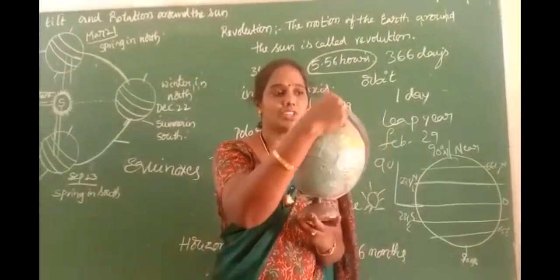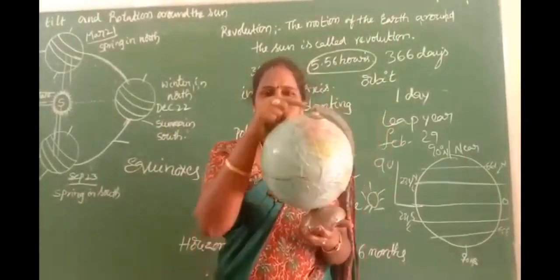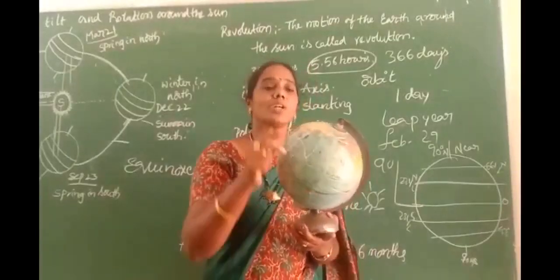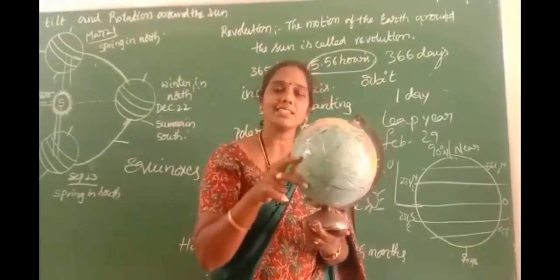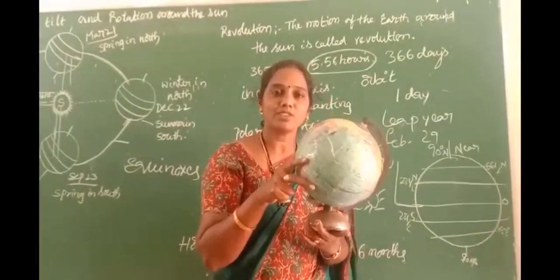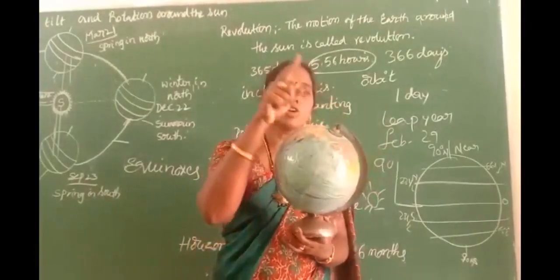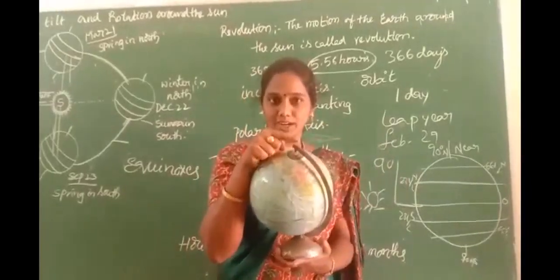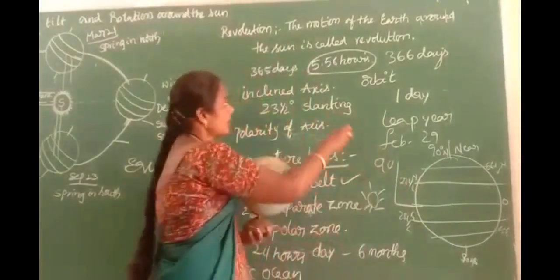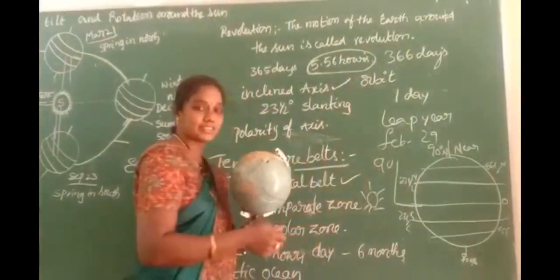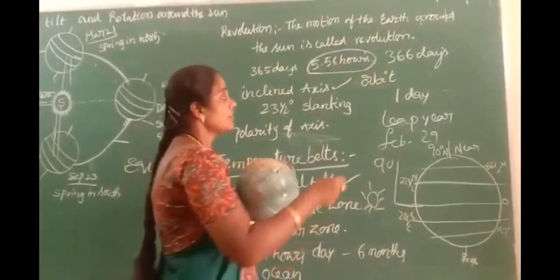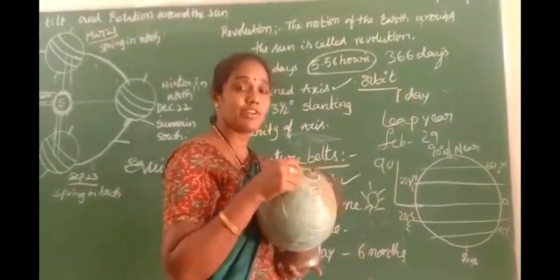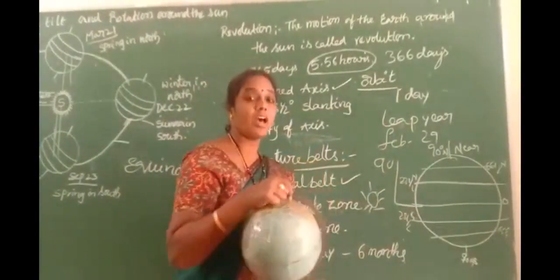It is not straight, but it connects the North Pole and South Pole. The axis always points to the North Pole and South Pole at one angle only; it does not change. That's why we call it the inclined axis. And the earth rotates on itself and also revolves around the sun based on its orbit.